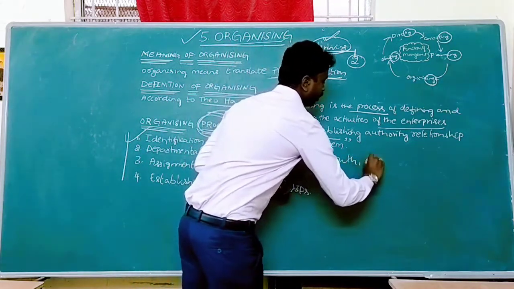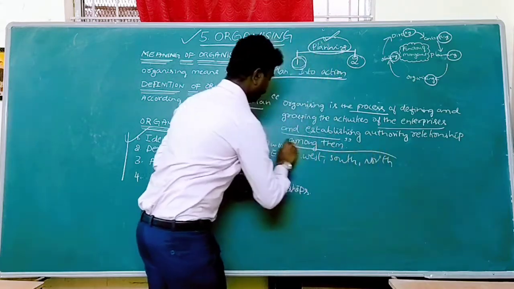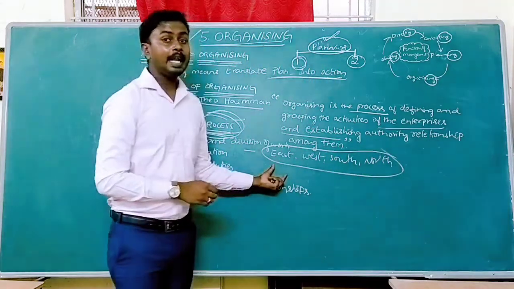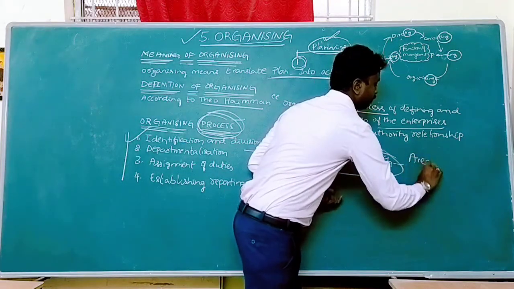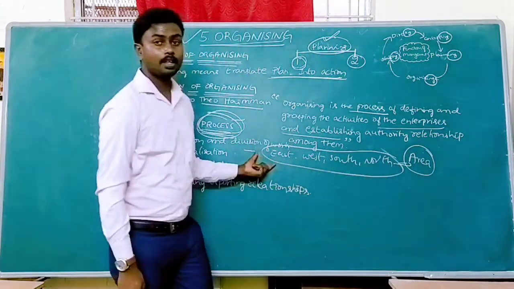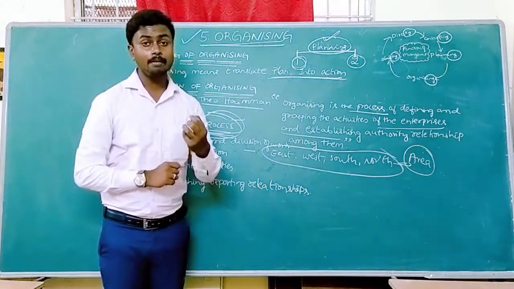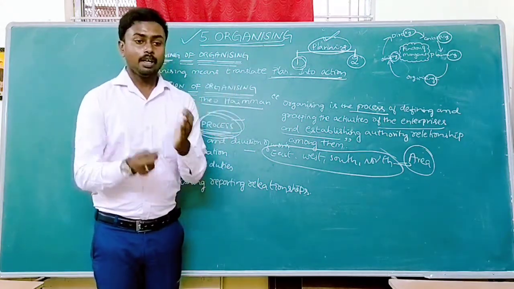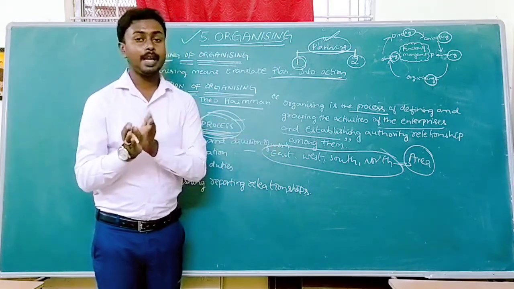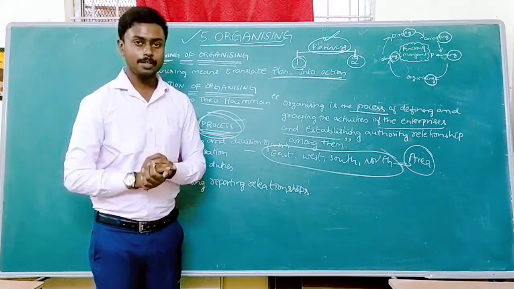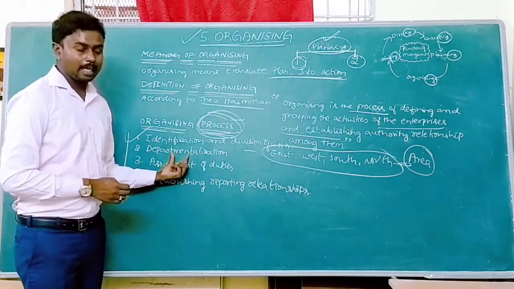What is that? Area. Understood? And also in product, we have different products, that means a skincare product, healthcare product, different products. We have to make a group by product. Understood? This is called departmentalization.